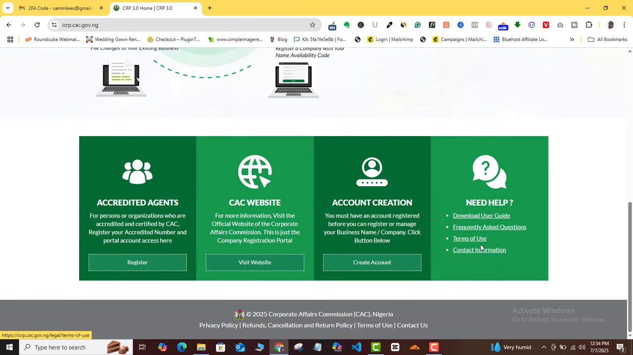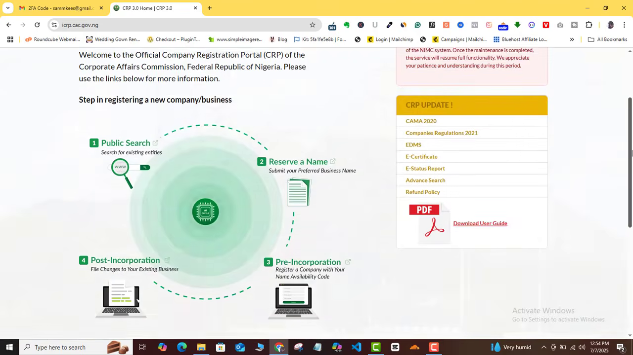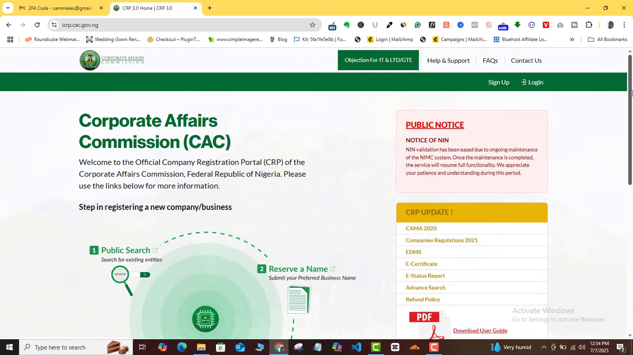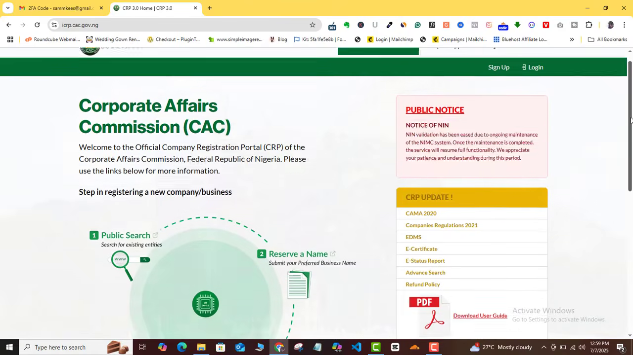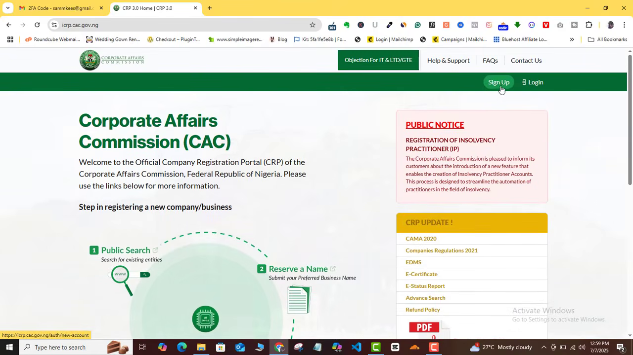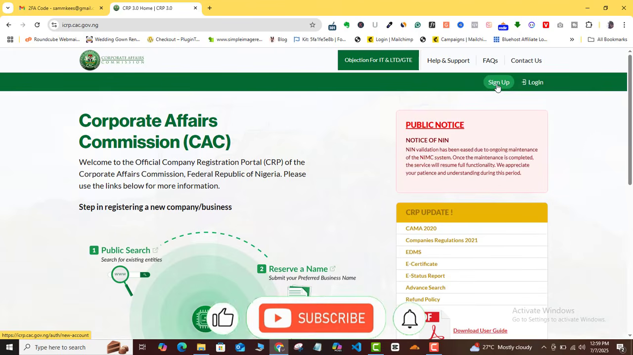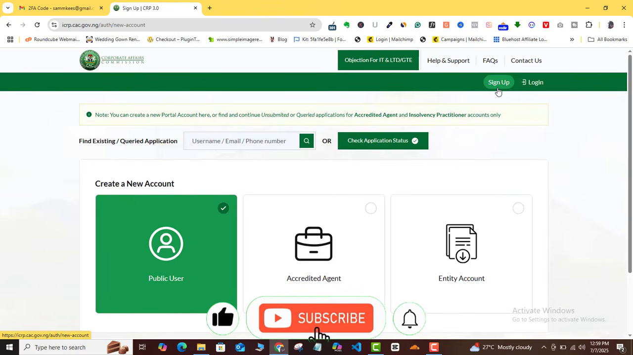We don't know if they're going to upgrade their customer support. We all know that their customer support was almost non-existent before, but let's see what is going to happen with this new system. All right, so if you don't have an account before and you are just signing up as a fresh user, all you need to do is come to the sign up button here. But I'm not going to be talking much about that. Let's talk about people who already have an account with CAC and are having issues.